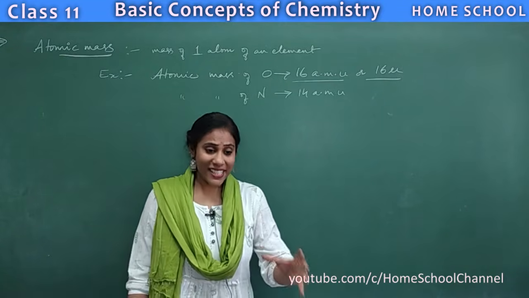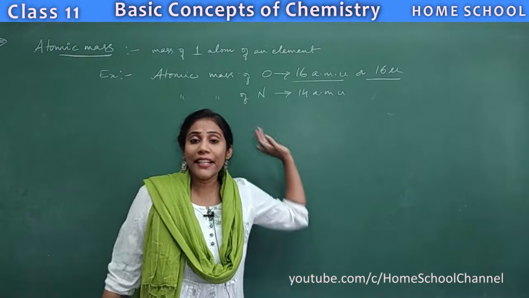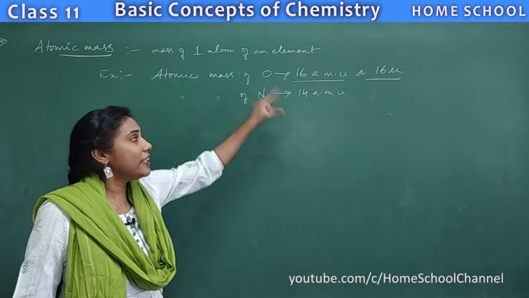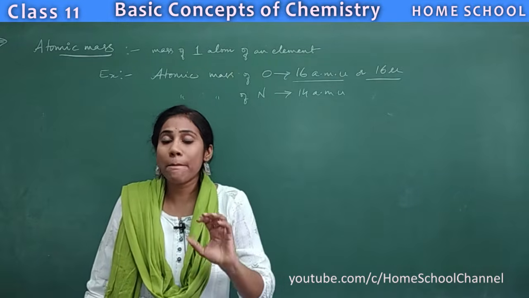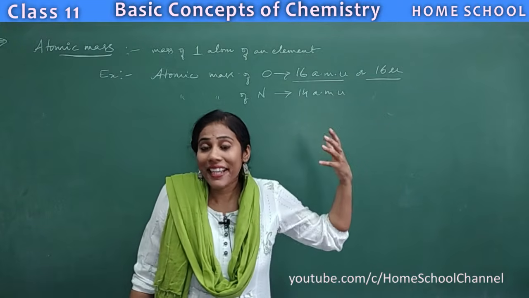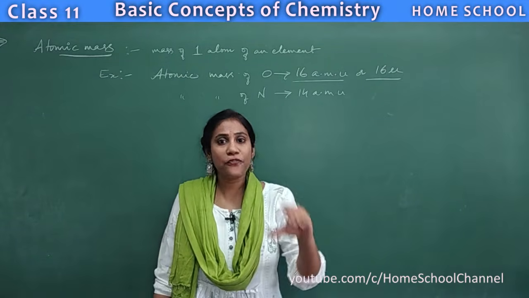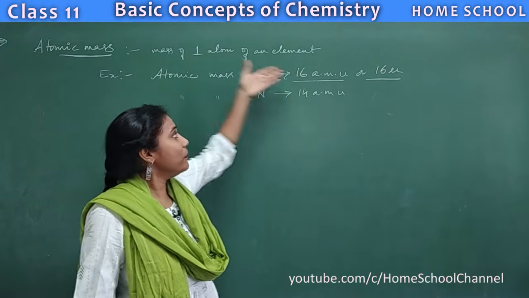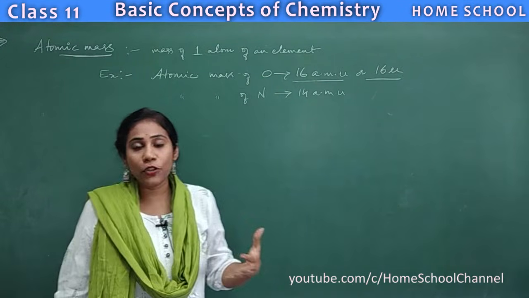And these atomic masses really have a different meaning actually. Generally, atomic mass is nothing but the mass of one atom. You'll have a certain digit. It was already found by scientists. Every element's atomic mass was already found by the scientists, and the values have been mentioned in the periodic table. We all know this. But how did the scientists find this atomic mass? Why did they give 16 as the atomic mass for oxygen? Why did they give 14 as the atomic mass of nitrogen?